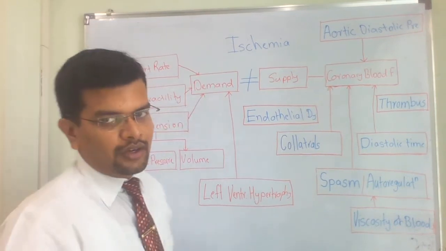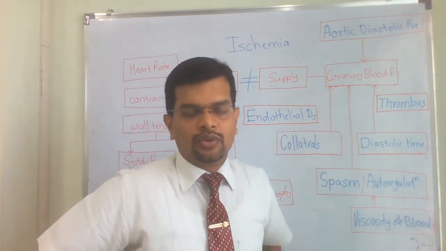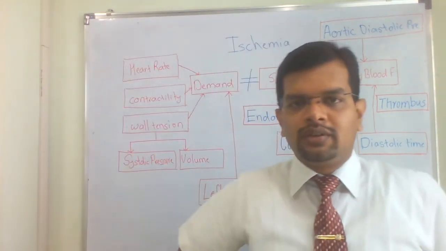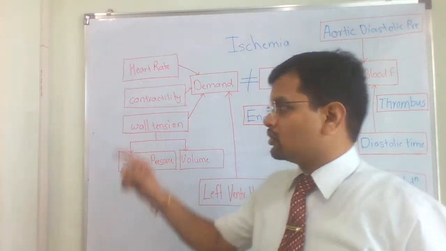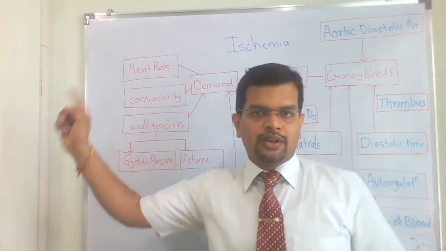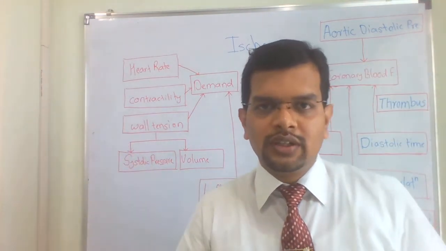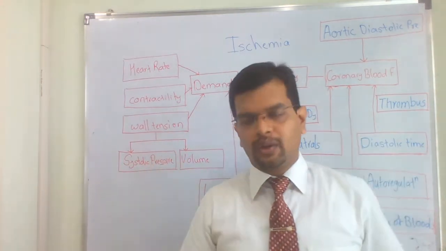First condition is heart rate. If heart rate is going to increase, then there will be an increased demand of blood. So whenever you conduct a stress test, there will be an increased amount of demand of blood or oxygen to the myocardium. So that is heart rate. Second thing is contractility, that means force of contraction. Whenever there is an increased force of contraction, more blood is required by the myocardium.